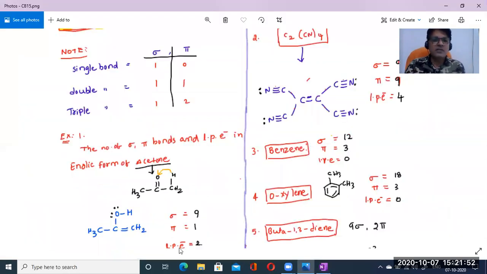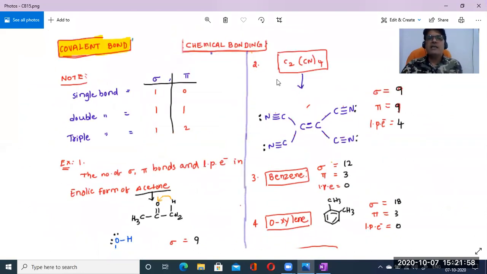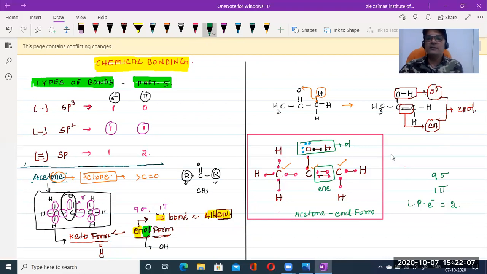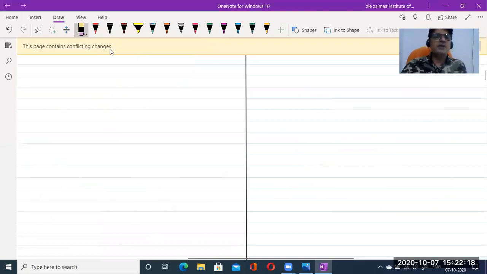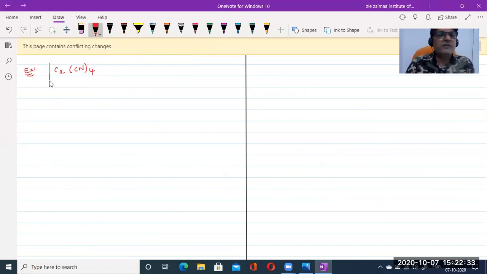See, beta. So here we got the same. Okay. Next, second example. Here is given tetracyanide dicarbonate, C2CN taken 4. What is the next example? It is given as C2 and cyanide. How many cyanide ions are given? 4. Taken 4. Okay. First, let us draw the structure of this compound.